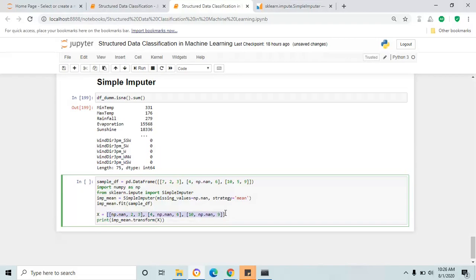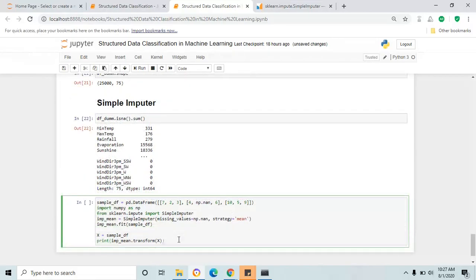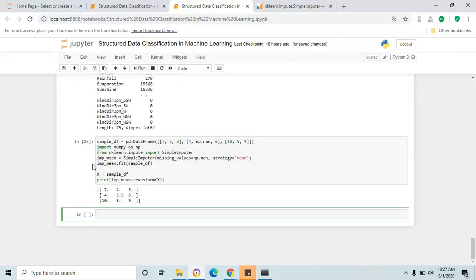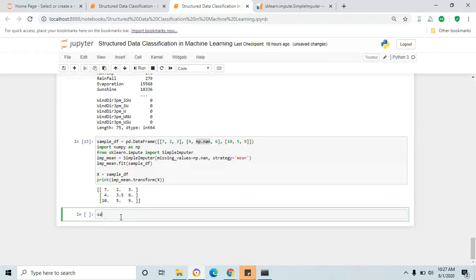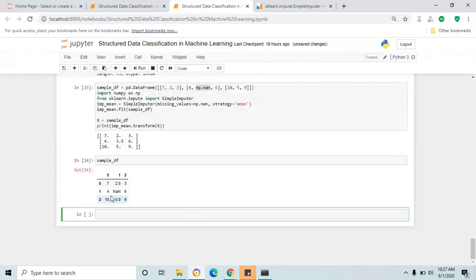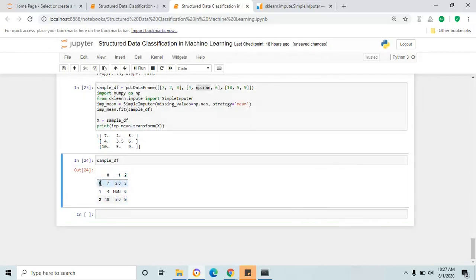Here is the data frame, Shift+Enter. See the NaN value. Let me display the sample data frame. Here the top is the index for columns, the left side is the index for rows, and in the second row, index 1, we have NaN, which means a blank cell.